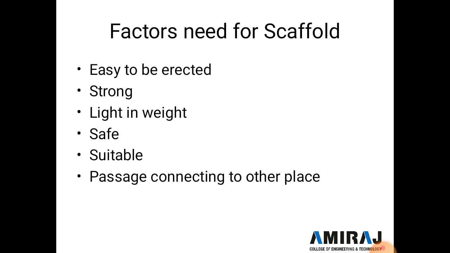Generally steel scaffolding, iron scaffolding or timber scaffolding is used in the construction industry. Now here are some of the factors needed for scaffold. First, it should be easy to erect, and after completion of the work it should be easy to dismantle. Next is strong, because scaffold is not used a single time, it is used multiple times, so scaffolding is strong enough.